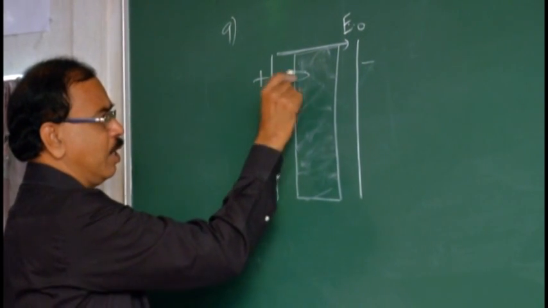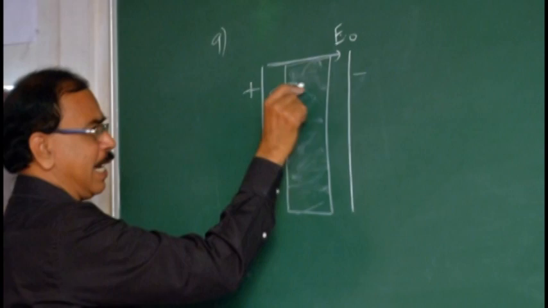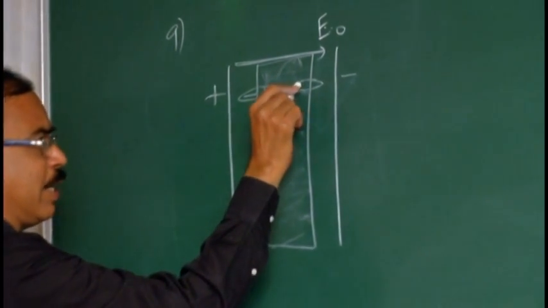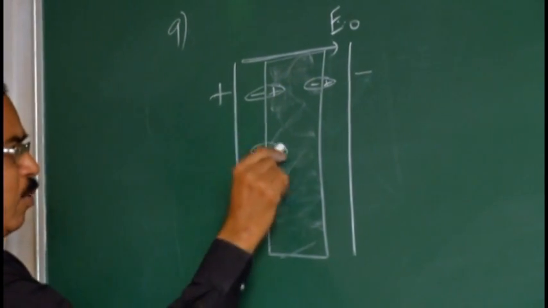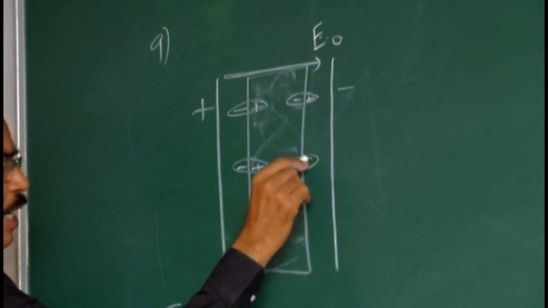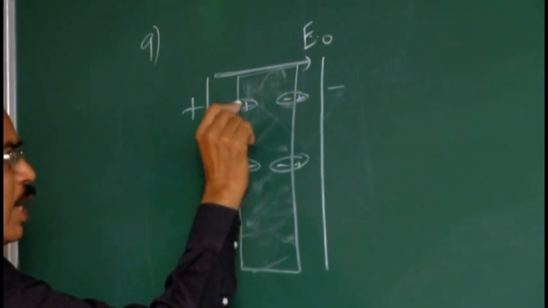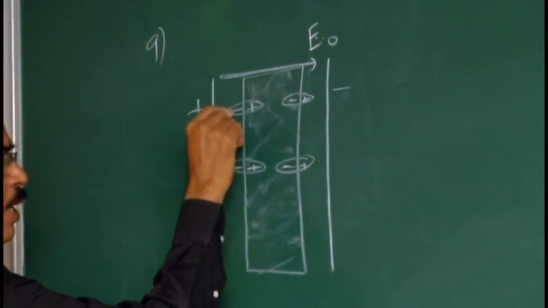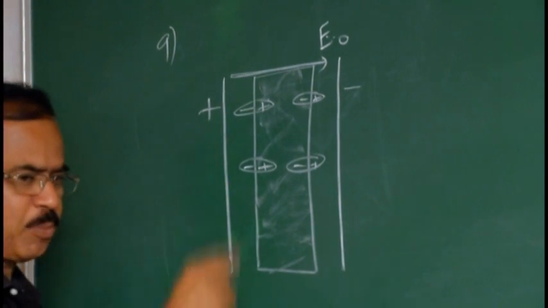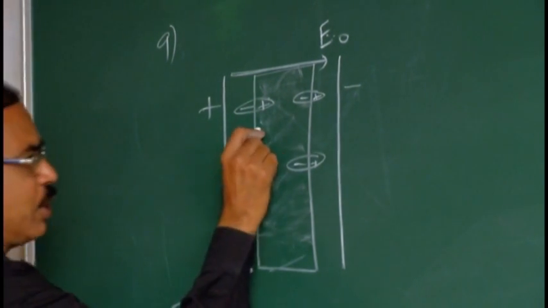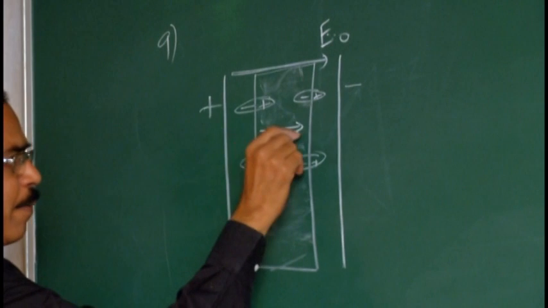That means the dipoles are aligned by this electric field in one particular direction. What is the direction? Negative charge to positive, minus q to plus q. That is the direction of dipole moment. So this is dipole moment.